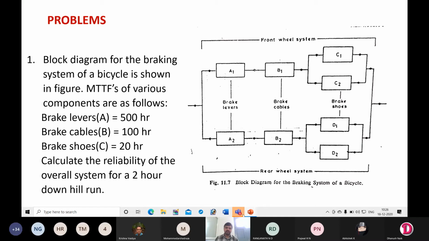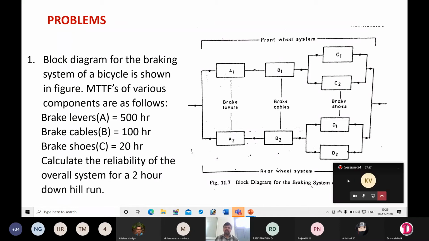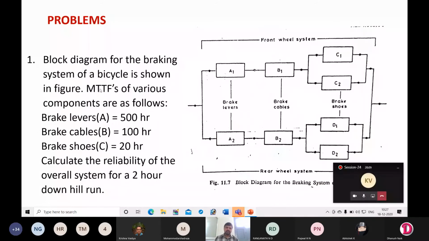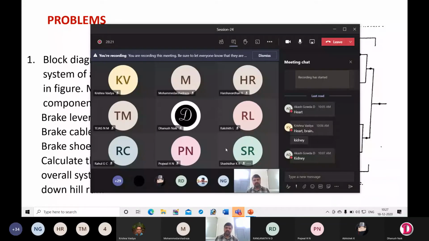Now, how can we find out reliability? Which equation are you going to use? We have an equation: reliability R is equal to e power minus Ct. Here we know MTTF for A is 500. If MTTF is 500, what is the value of C? What is the relation between MTTF and failure rate C?